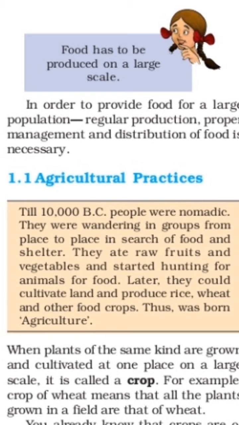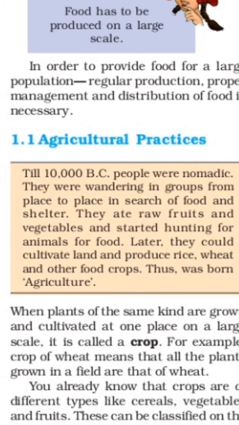Thus was born agriculture. Here a small story is given about how agriculture was born. The ancient people were not aware of agriculture. They were wandering in groups from one place to another for shelter. They ate raw fruits and vegetables and started hunting animals for food. Later they cultivated land and produced rice, wheat and other crops, and from that agriculture was born.